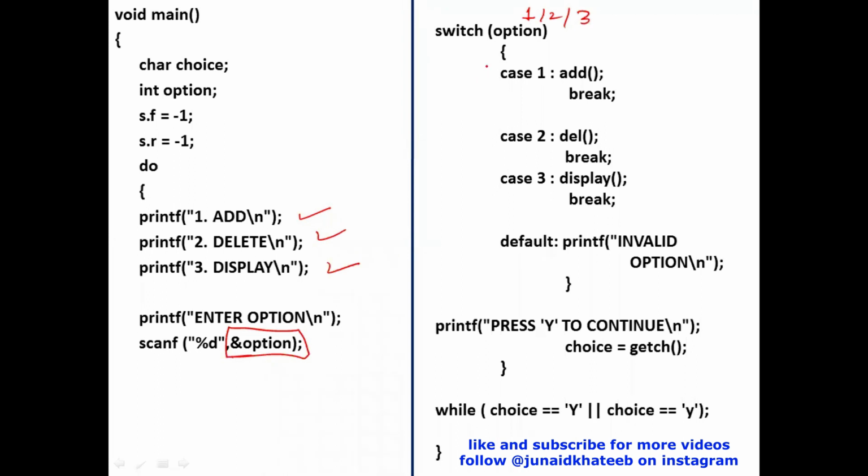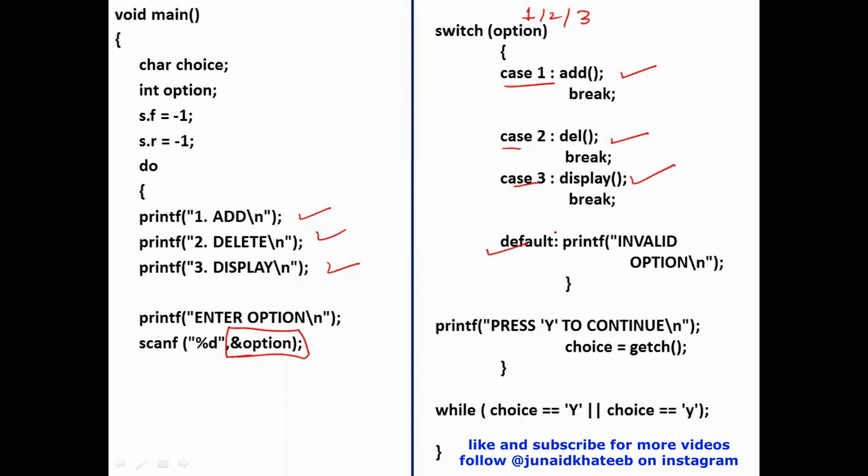So in the switch, understand this, if the value of this option is 1, in that case, it goes to case 1, which will perform the operation of addition. Case 2, operation deletion. If option is 3, case 3, operation is display. If the user by mistake enters a value anything apart from 1, 2, and 3, it will print default option.